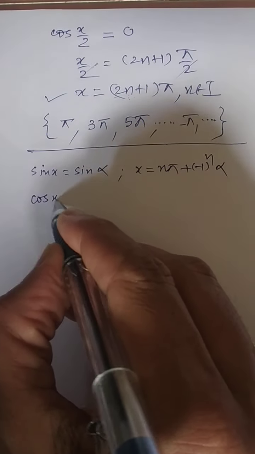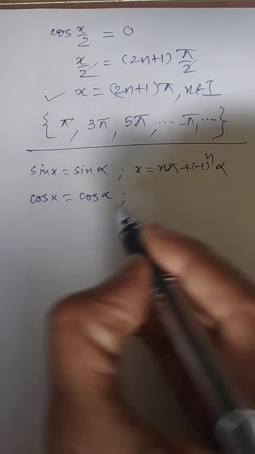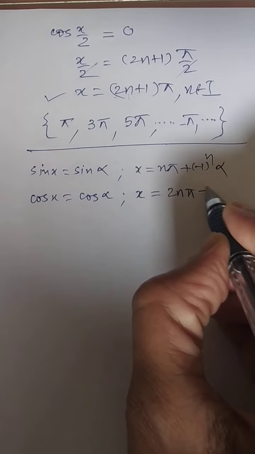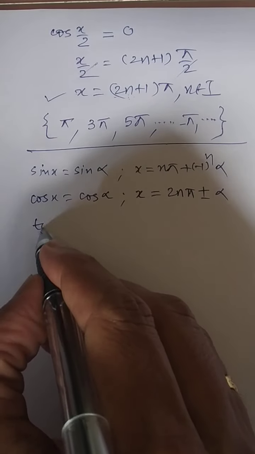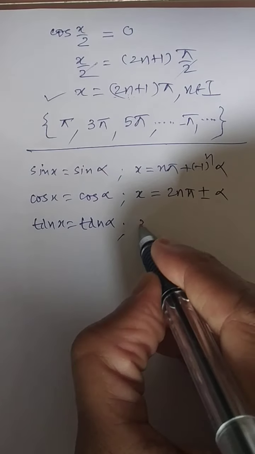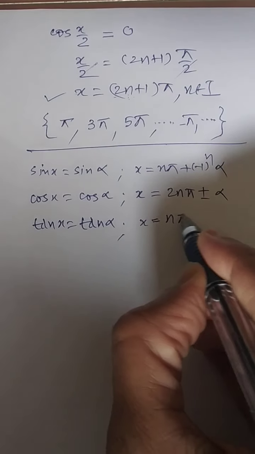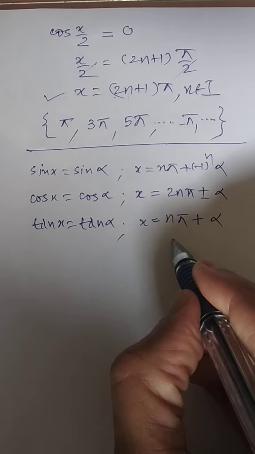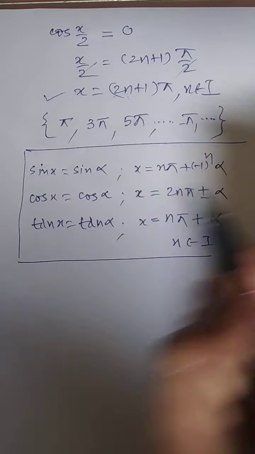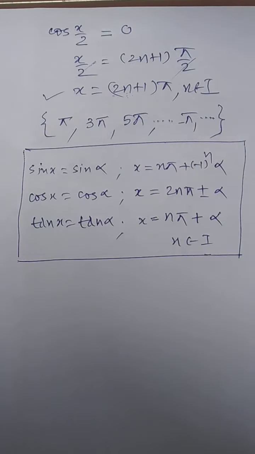Similarly, if cos of x is equal to cos of alpha, then the value of x is equal to 2n pi plus minus alpha. If tan of x is equal to tan of alpha, then x is equal to n pi plus alpha. In all of these, n is an integer. So you can use this set of remarks while solving the problems of the type which I have asked you earlier.